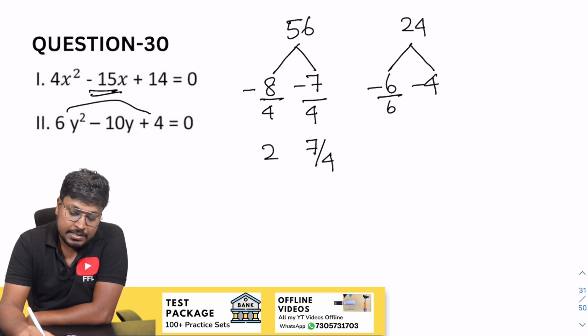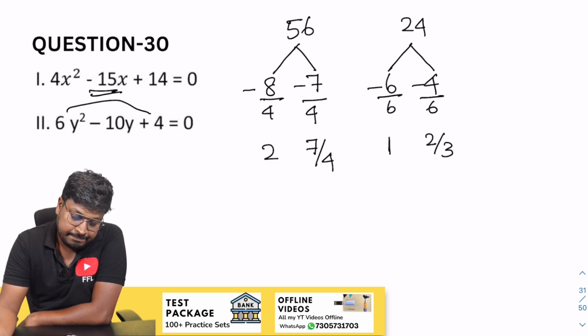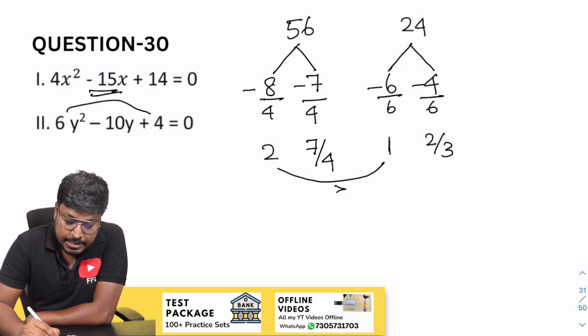So divided by 6, divided by 6. So this will be 1. This will be 2 by 3. That's it. So now the comparison part. So 2 and 1, 2 is greater than.